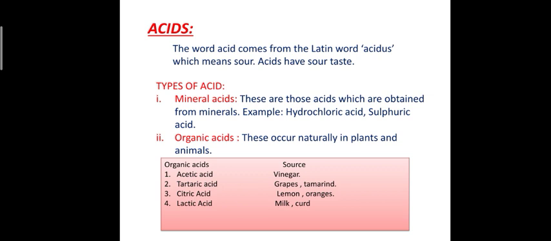Mineral acids are those which can be synthesized in the laboratory. They are known as mineral acids. Examples are hydrochloric acid and sulfuric acid. And the acids which are derived from plant or animal resources are known as organic acids. There are several examples of organic acids as well as their sources.